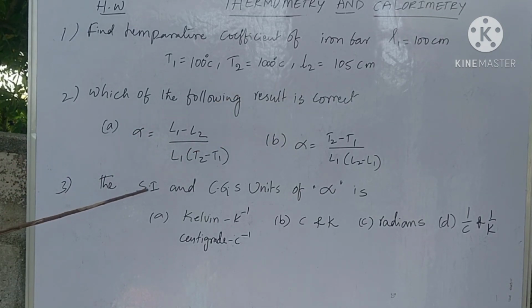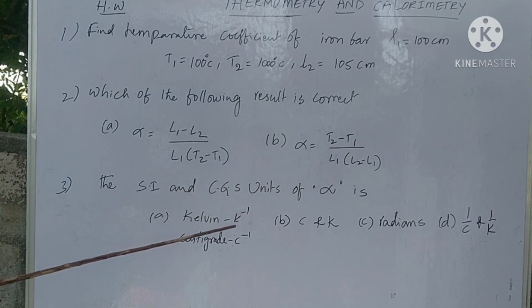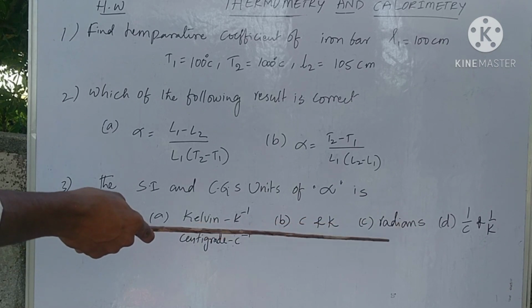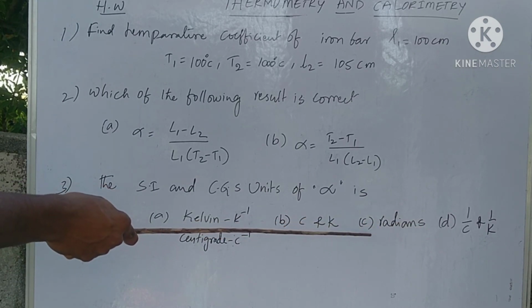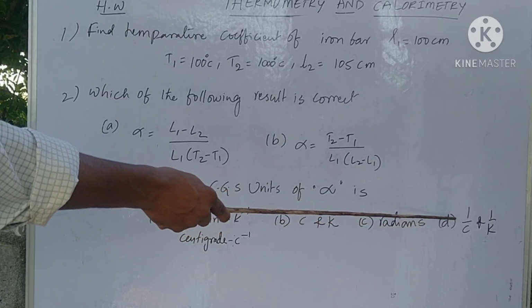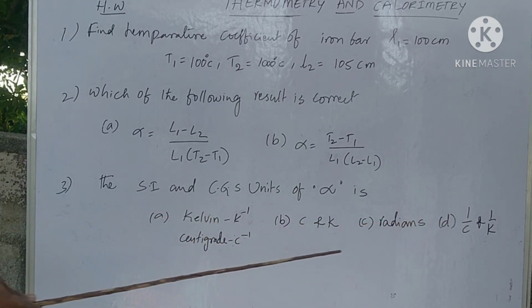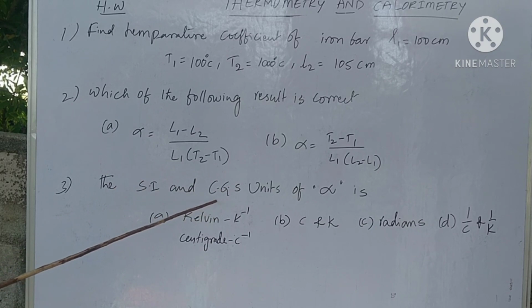In the third one, the SI unit. SI means standard international, and CGS means centimeter gram second, units of temperature coefficient. Here this is Kelvin inverse, this is centigrade inverse. This is centigrade, this is Kelvin, and radians. The third option is radians, and the fourth one is 1 by centigrade and 1 by Kelvin. First one is SI, second one is CGS. So both are the same, but CGS and SI units are different from each other.